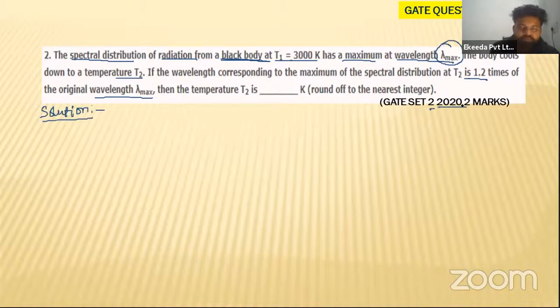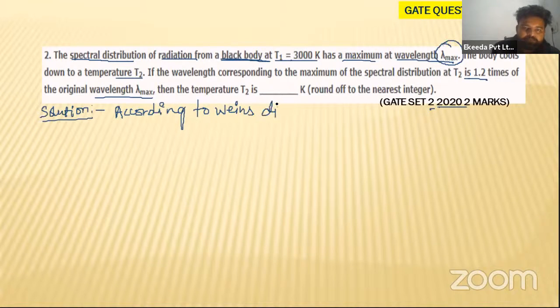So if you see the solution, according to Wien's displacement law, what do you have? What is Wien's displacement law, my dear students?